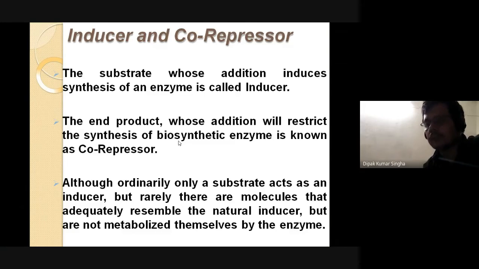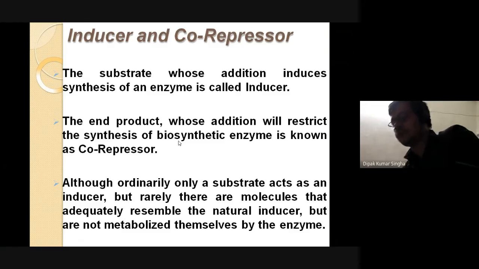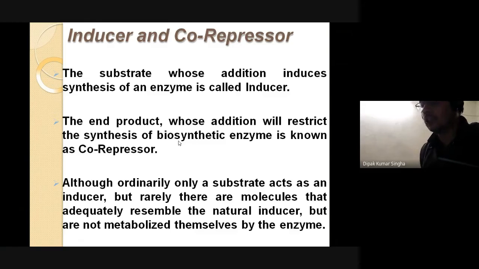Inducer and co-repressor. The substance whose addition induces synthesis of the enzyme is called the inducer. And the end product, here the glucose and galactose, whose addition restricts the biosynthesis of the enzyme is known as the co-repressor.